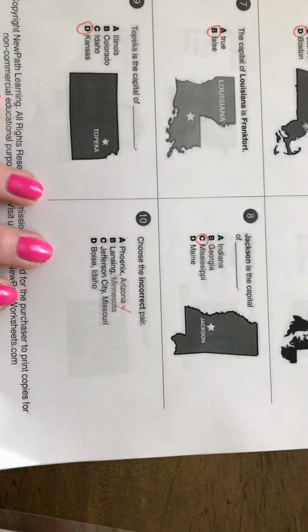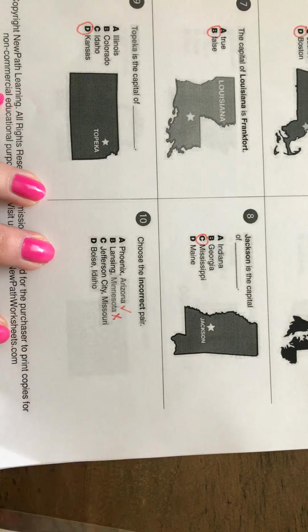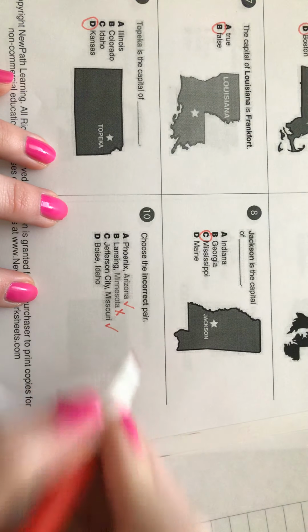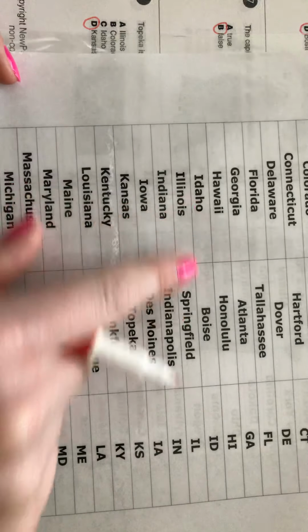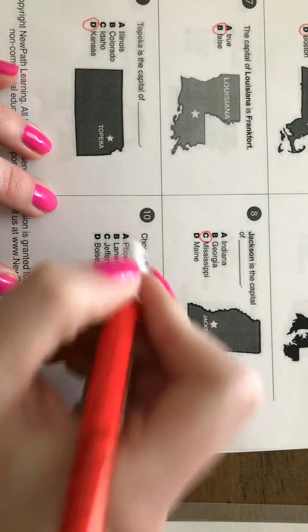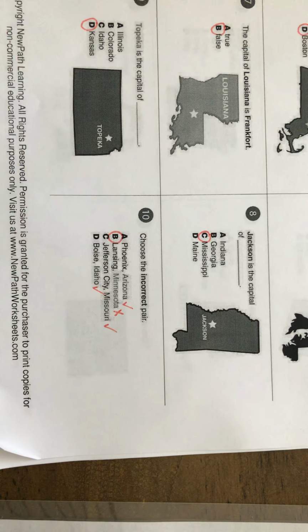St. Paul is our capital, so I'm going to put an X, but I'm going to keep checking. Jefferson City, Missouri. Let's see, Missouri, Jefferson City. Okay, that one's right. And Boise, Idaho. Idaho, Boise, that is correct. All right, so number 10 is B.